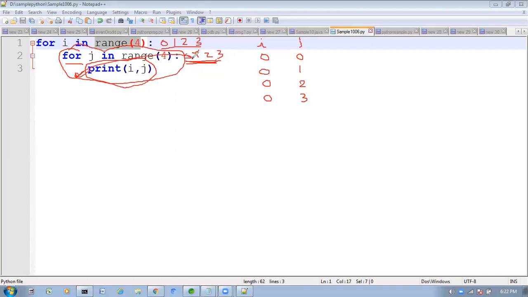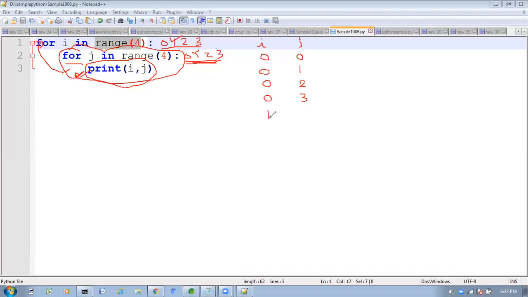After executing 4 times, then what will it do? Now again it will go back to the main for loop. So now the i value will become 1. Now the i value is 1 next time. Again it will come inside. Now the i value is 1. So what is the j value? The j value is 0 only. I and j I am printing.